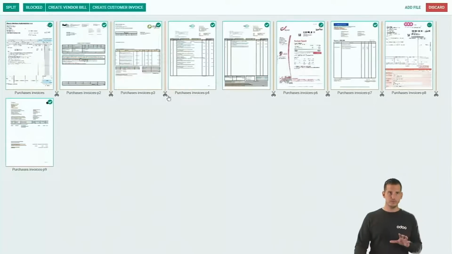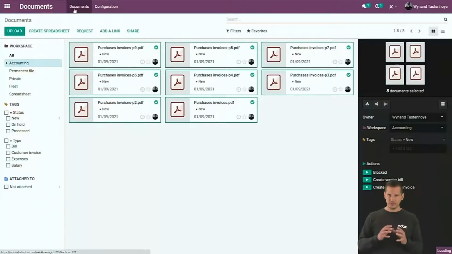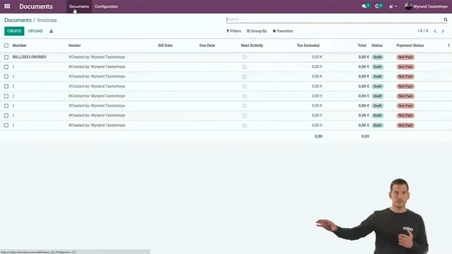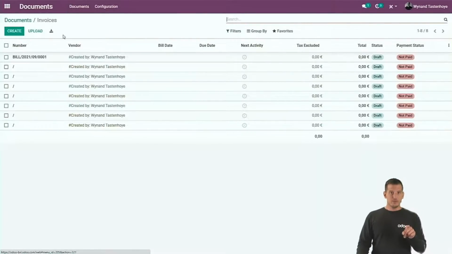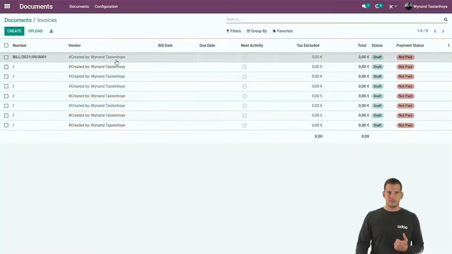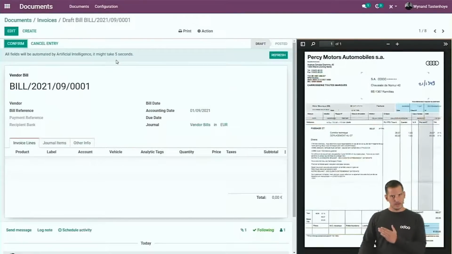The moment that you're done, you can click from here in order to create vendor bills from them. When you click on it, we will split the PDF file, but we will also send them immediately to accounting, so that for every PDF, we create a vendor bill. If you open it, on the right side, you will see the image. On the left side, you will see the input screen. Let's jump back for a second.